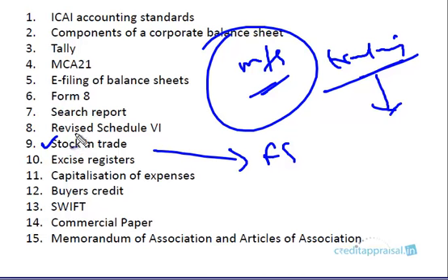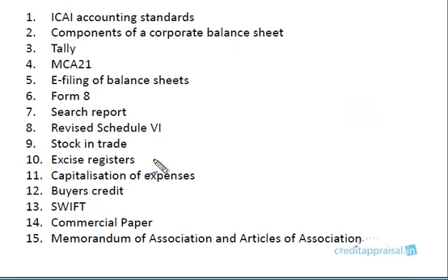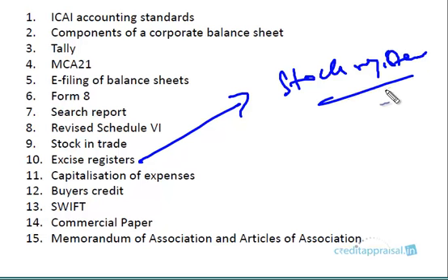We have further discussion in the book. Then there's something called excise registers, though not very important from a banker's point of view. When you go for unit inspections, you will be going to the stock registers, because basically you go for unit inspection to check the stock, whether sufficient stock is available to cover the CC liability. So the company will be maintaining a register of stock.